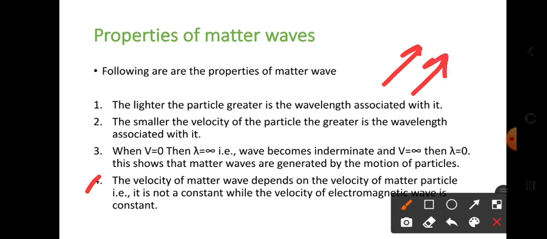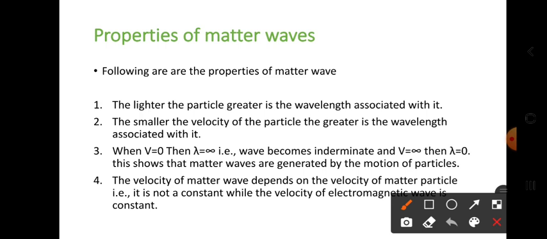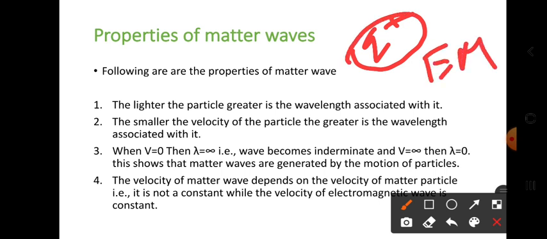Why is the velocity of an electromagnetic wave constant? Generally, an electromagnetic wave is created when a charged particle is moving. But in the properties of matter waves, it is not only charged particles; any particle moving with a certain velocity is associated with a wavelength.